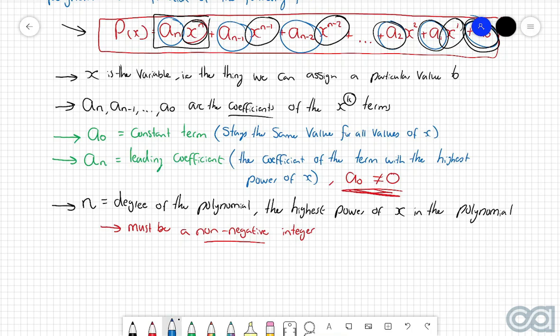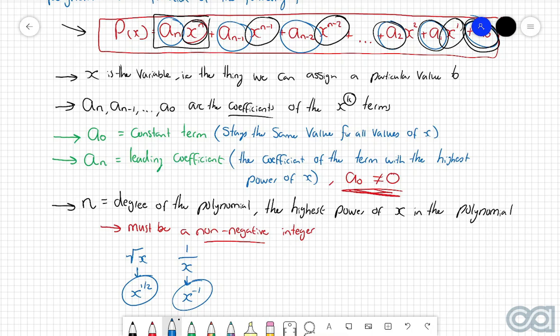So what this means is that if you have a square root or a reciprocal component in the function that you have, it means that these are not going to be polynomials. Because if you recall, the square root of x we can write as x to the power of 1/2, and then 1 over x we can write as x to the power of -1. In both of these cases, the powers of x are not non-negative integers, therefore these kinds of terms can never be part of polynomials.